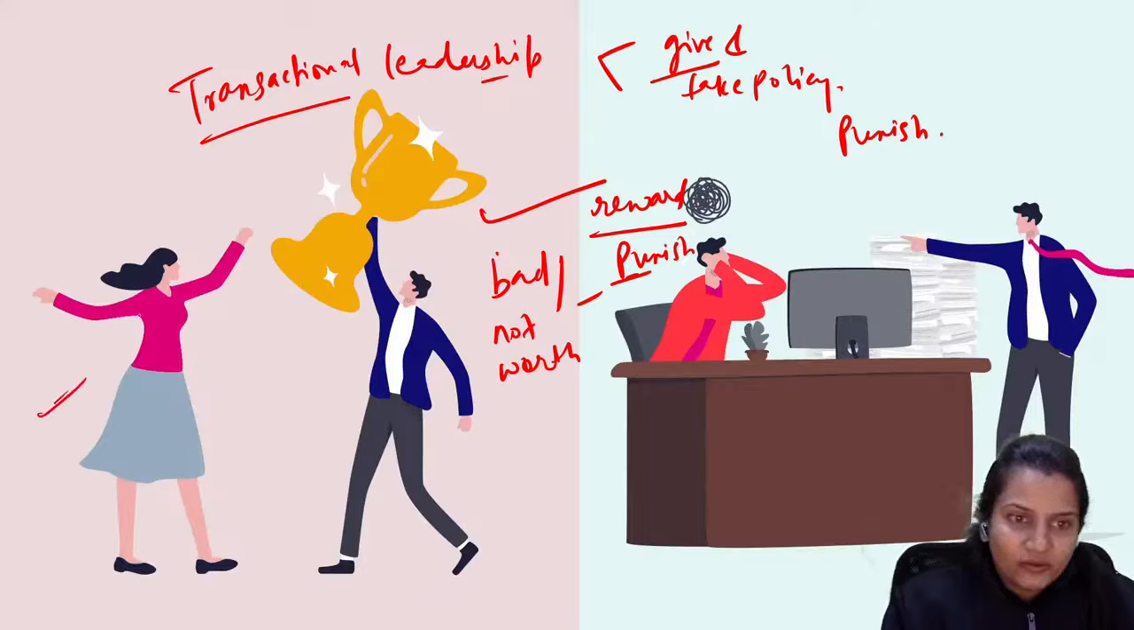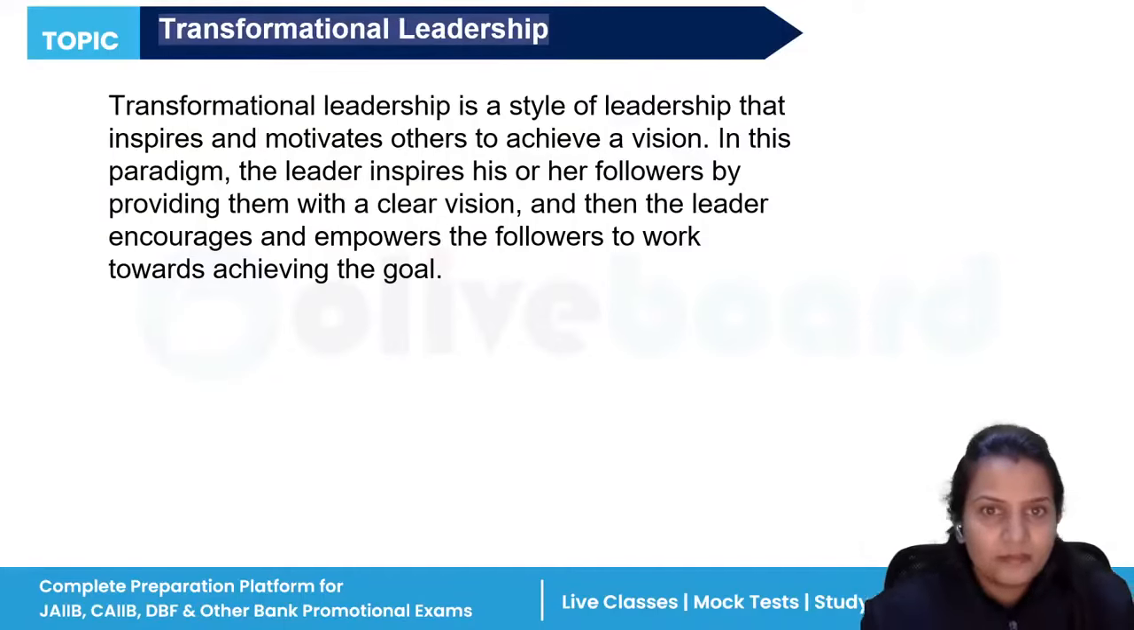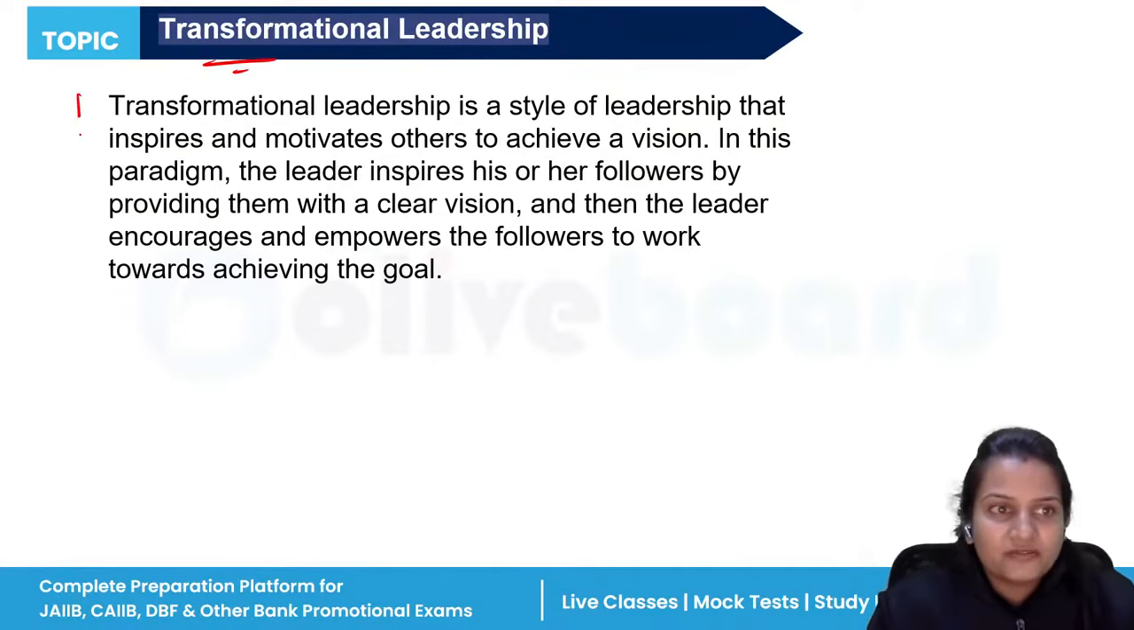Here this girl has done a good job, so the boss is rewarding her. Here this person has not done a good job, so the boss is scolding him, punishing him. Clear? Now, transformational leadership is the one which will transform your way of seeing, your way of looking at things, your perception.